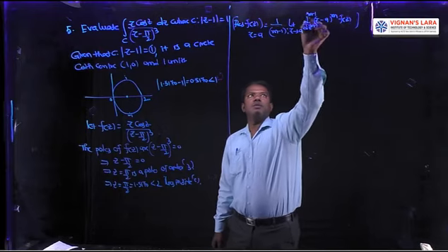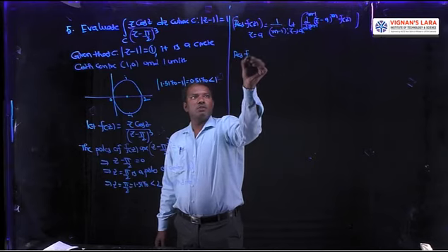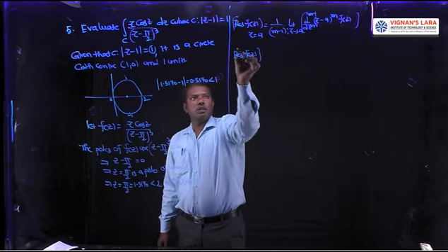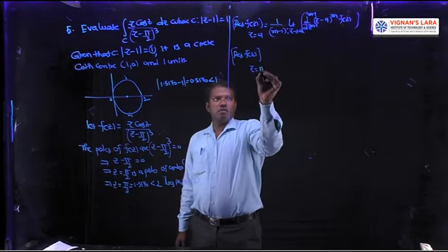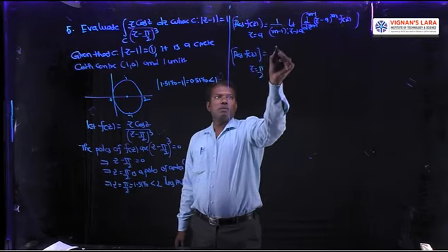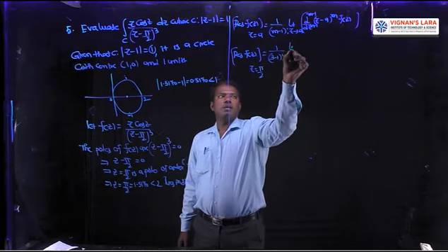Here m is equal to 3, a pole of order 3, and a is pi by 2.